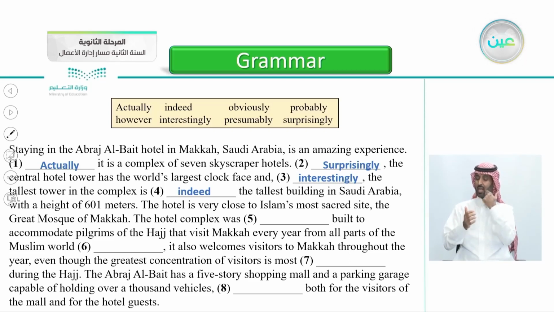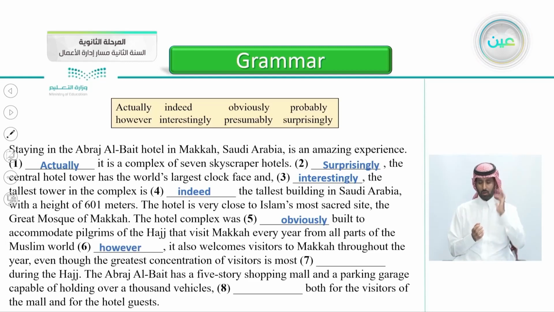The hotel is very close to Islam's most sacred site, the Great Mosque of Mecca. The hotel complex was, number 5, built to accommodate pilgrims of the Hajj. Number 5 is, yes, obviously, something that we all can notice. Obviously, built to accommodate pilgrims from the Hajj that visit Mecca every year from all parts of the Muslim world. It also welcomes visitors to Mecca throughout the year. So number 6 is,